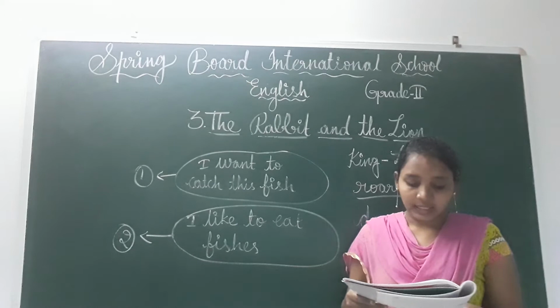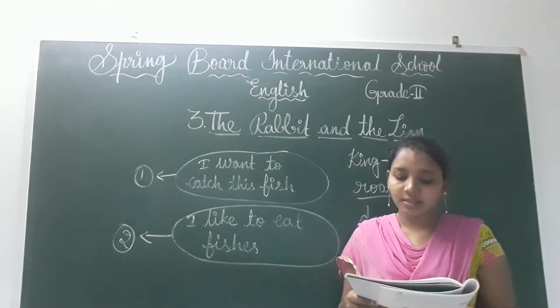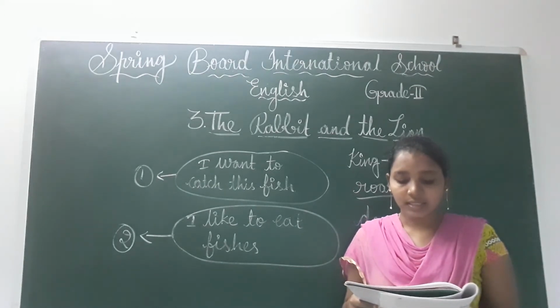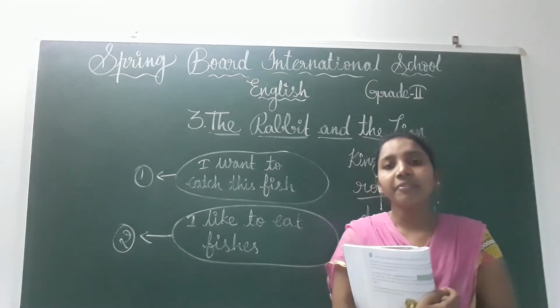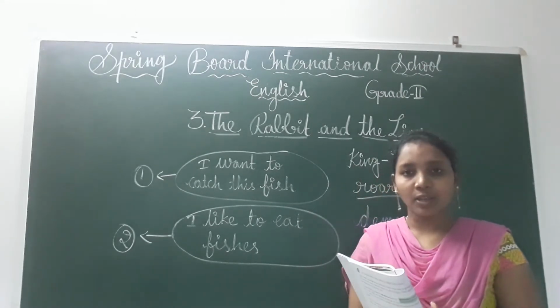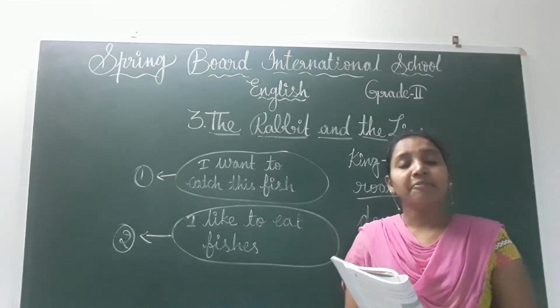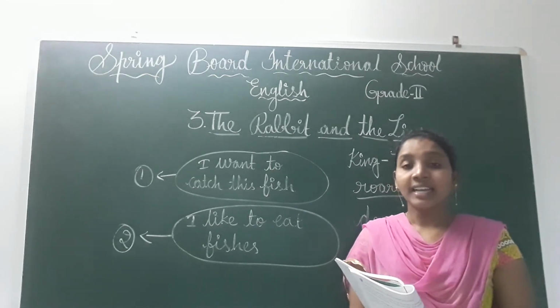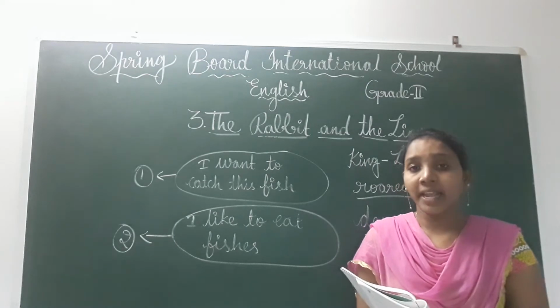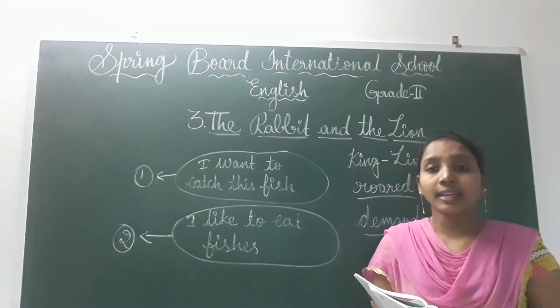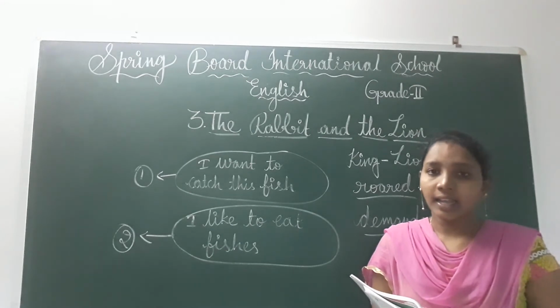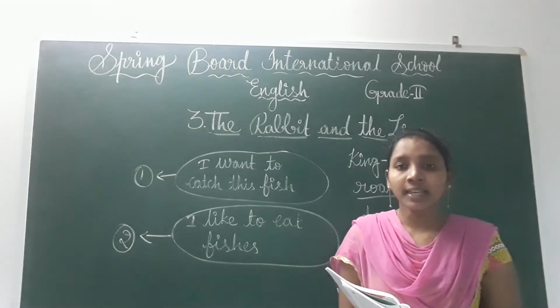Now, what do you think the lion saw when he looked inside the well? Discuss. Okay, children, will a lion live in a well, children? Is it possible? No. Then why is this rabbit telling this? See, this rabbit is playing a trick on the lion, children. That means to get saved from the lion, the rabbit is playing a trick.